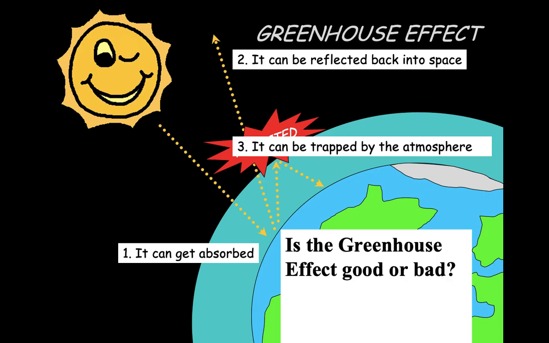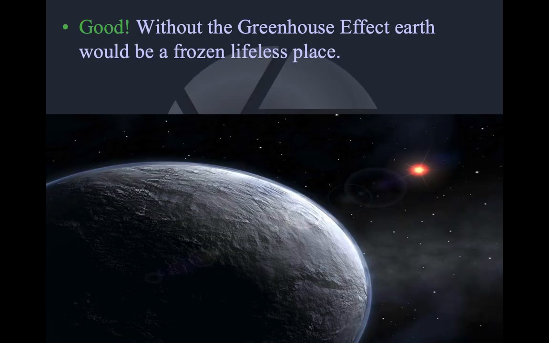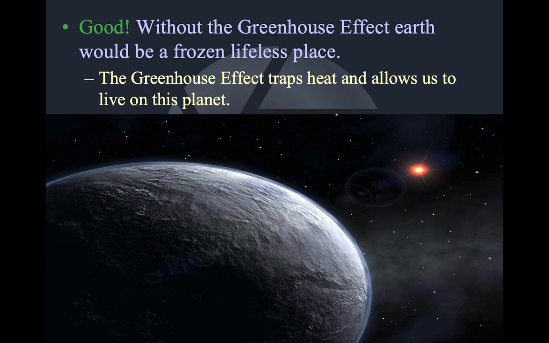Now, that is what the greenhouse effect is. It's the idea that these special gases, these greenhouse gases in our atmosphere, interact with that solar radiation and trap it and do not allow that heat energy to go back out into space. So is that a good or a bad thing? Well, it's a great thing. Without the greenhouse effect, our Earth would be a frozen, lifeless place. The greenhouse effect is what allows our planet to be habitable, okay? It would be extremely cold here if our atmosphere didn't hold in a significant portion of that heat instead of just bouncing it right back out to space.